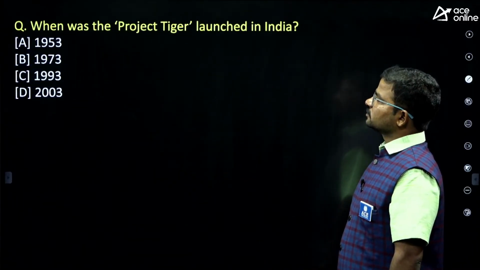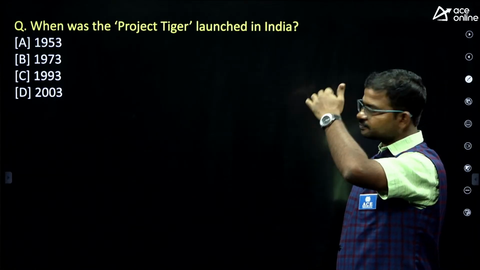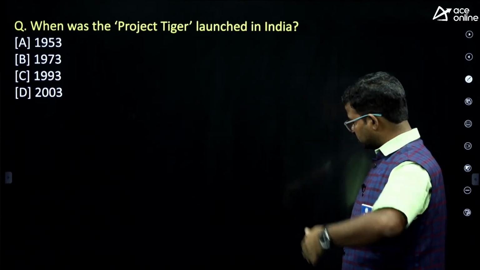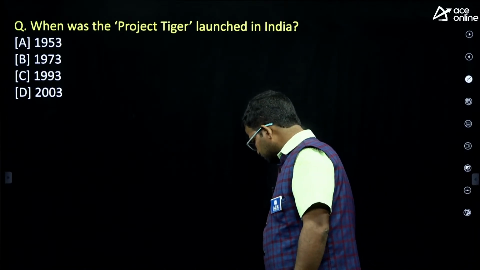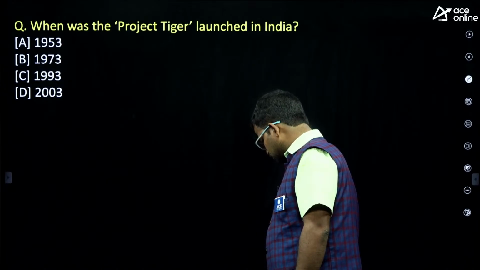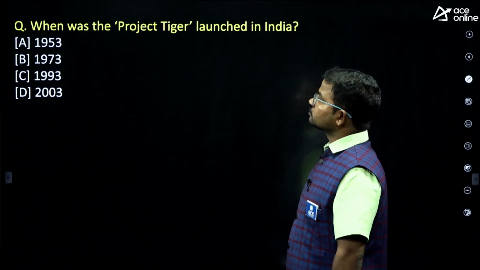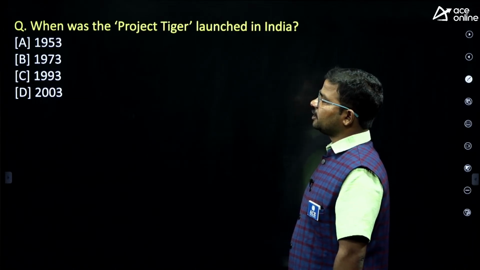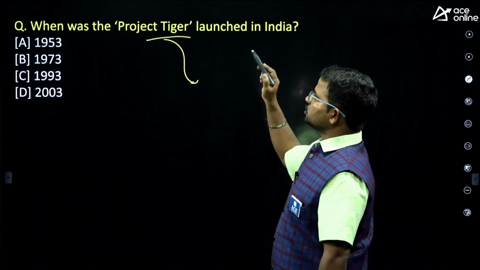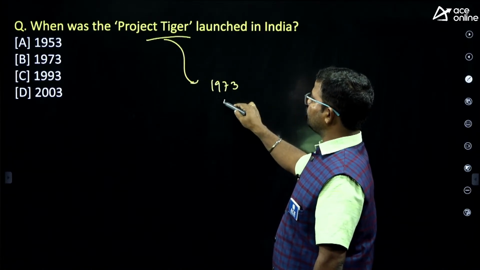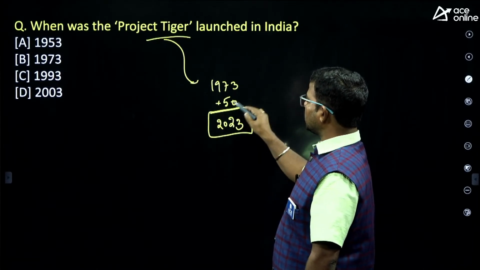Next, when was Project Tiger launched in India? Yes, anyone? The options are 1953, 1973, 1993, 2003. Actually, this project was launched in the year 1973. If you add 50, what do we get? 2023. So by 2023, we completed 50 years.